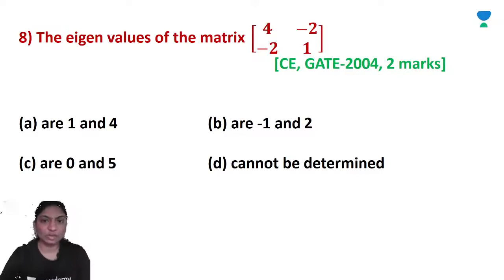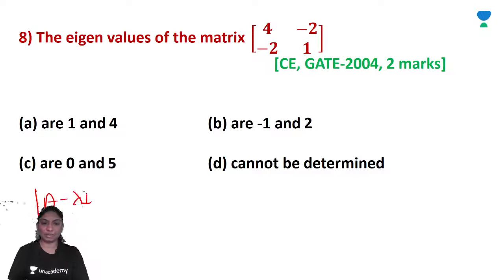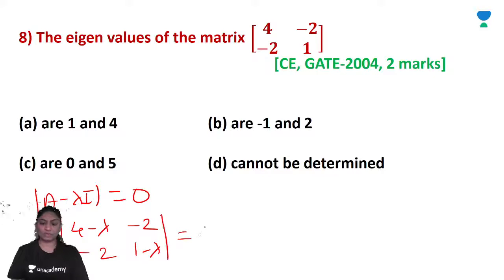Now see, the eigenvalues of the matrix 4, -2, -2, 1 are? So we have to find the eigenvalues. For that, write down the characteristic equation. The characteristic equation is determinant of A minus lambda I is equal to 0. So A minus lambda I is 4 minus lambda, -2, -2, 1 minus lambda, with determinant equal to 0.